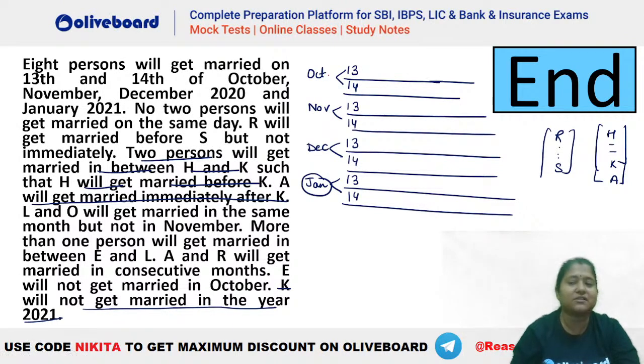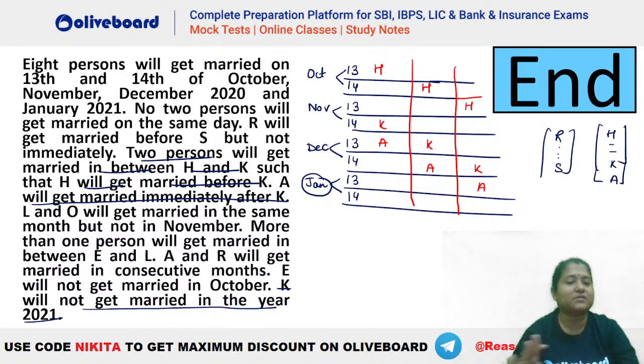This is the best possible method to start: H here, 1 2, this is your K, this is your A, right? This is one possibility. Similarly, H, K and A, this is another possibility. We can have H here, K here and A here. So these are the three possibilities that you can have, right? Apart from that, K cannot be in 2021, that is, not possible to be there in January 2021 here.